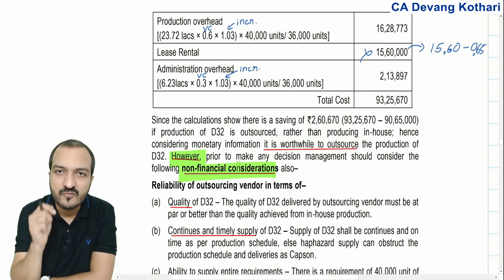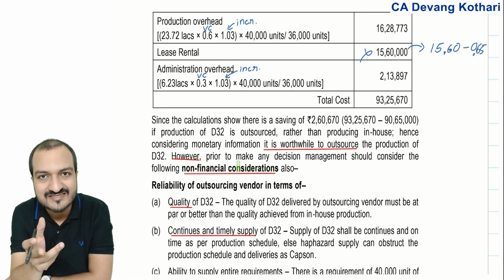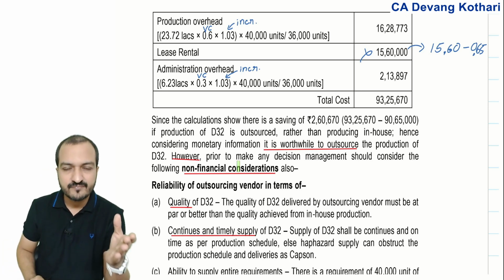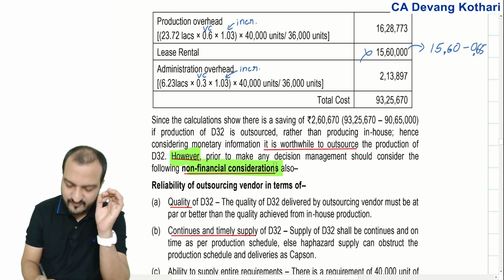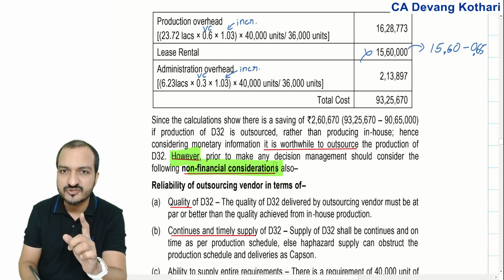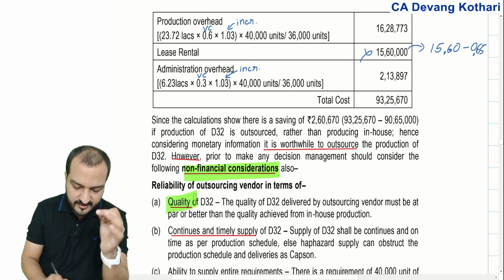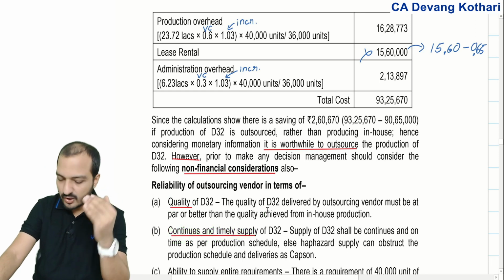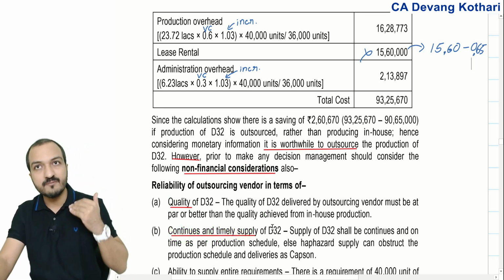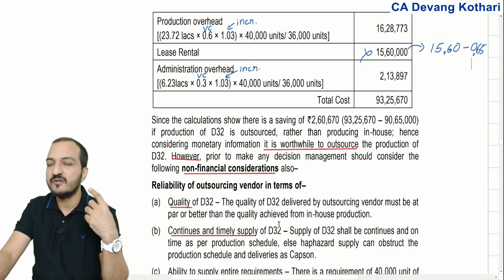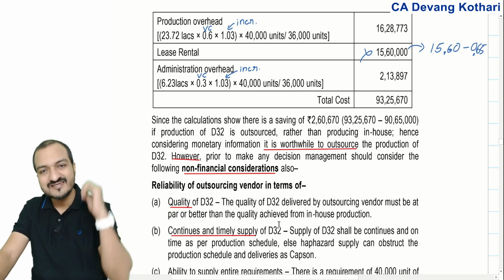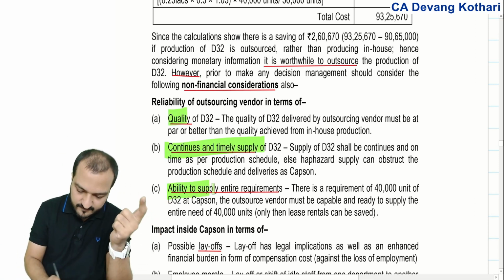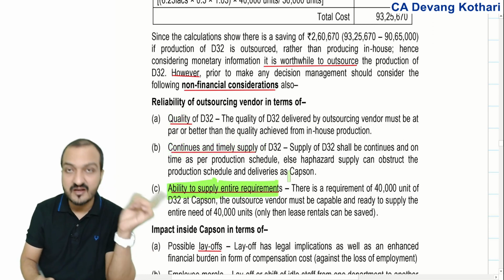See, whenever you answer a question of make or buy decisions, I've told you in the regular class that whenever you recommend a buy option, then you always also write down non-financial factors which might affect the buy option. Which non-financial factors will affect? Quality of the buy, continuous and timely supply from the buy option. Because in make option your quality will be your quality, it will be good. In buy option your quality will not be controlled by you, it will be controlled by the supplier, right? So quality has to be good, timely supply should be there from the supplier, and the supplier should have the ability to supply entire requirement.